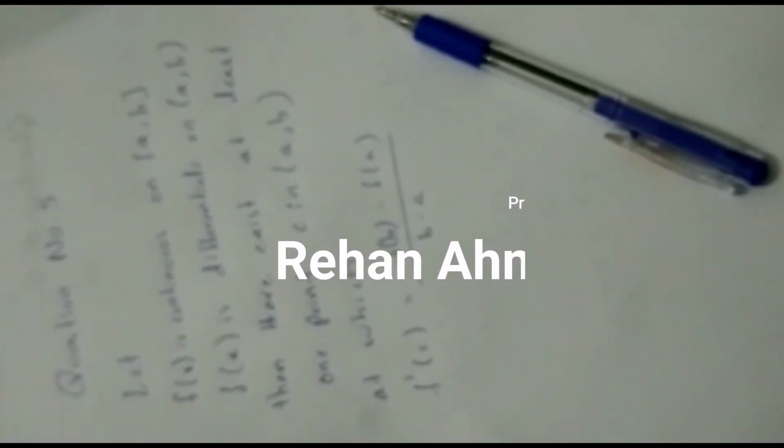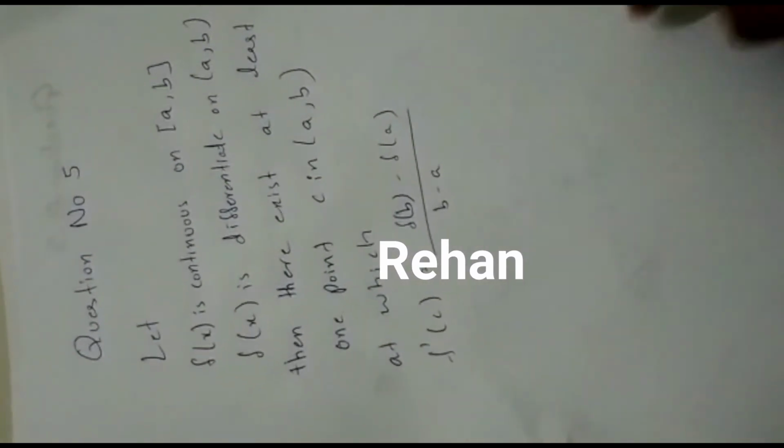So first of all, we will see the definition of the mean value theorem.